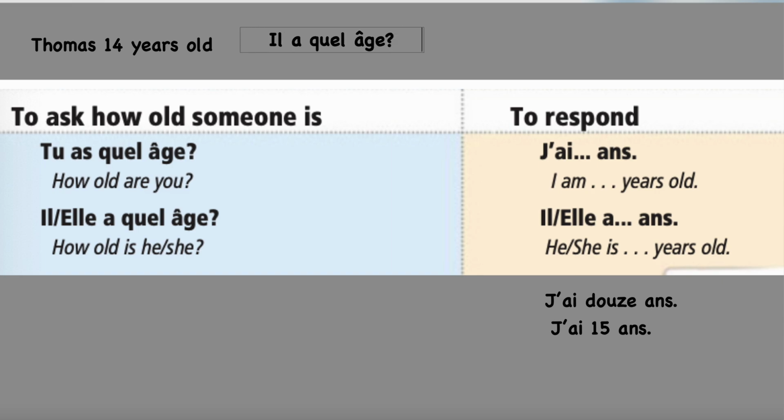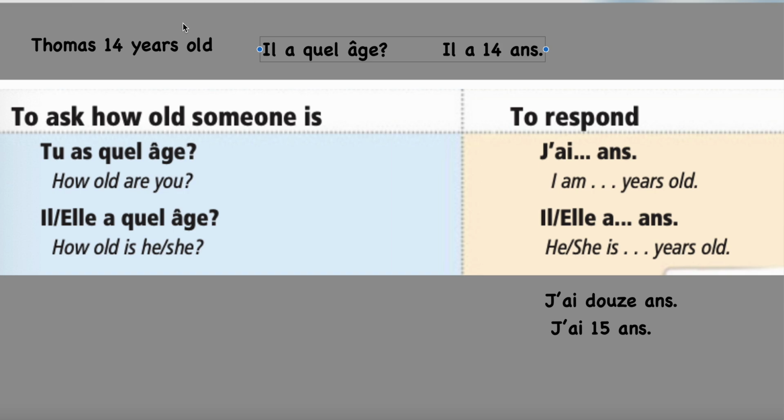And then to respond, if we're talking about him in the third person, we would say he is 14. So how would you say that? Right, you would say "il a," and then put your number in, 14, "ans." "Il a 14 ans."